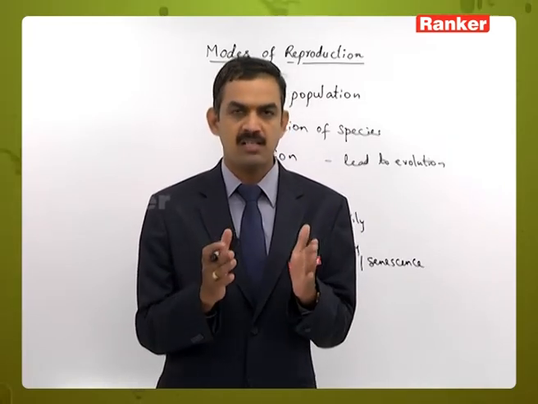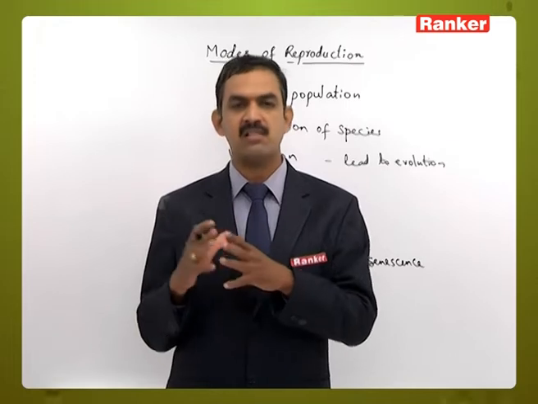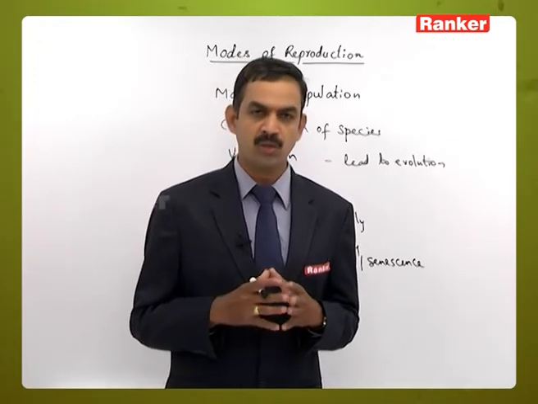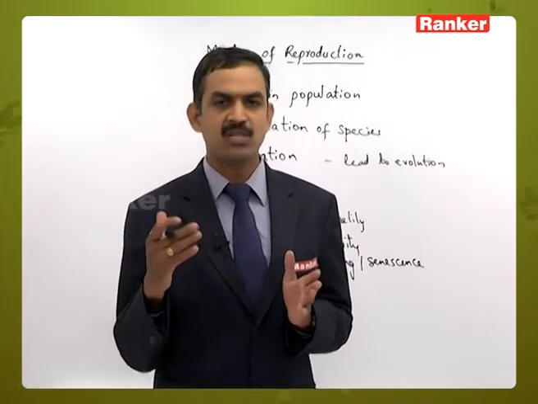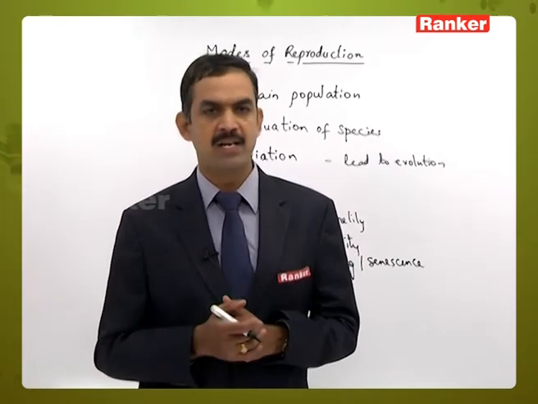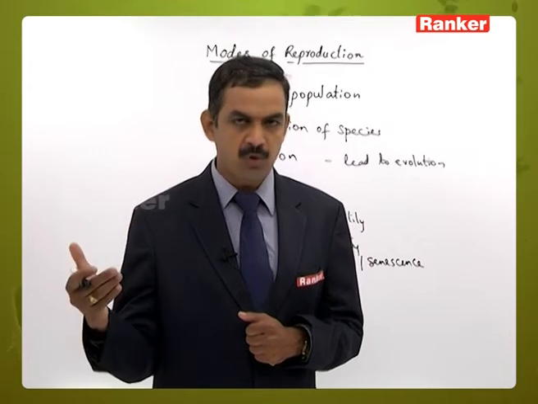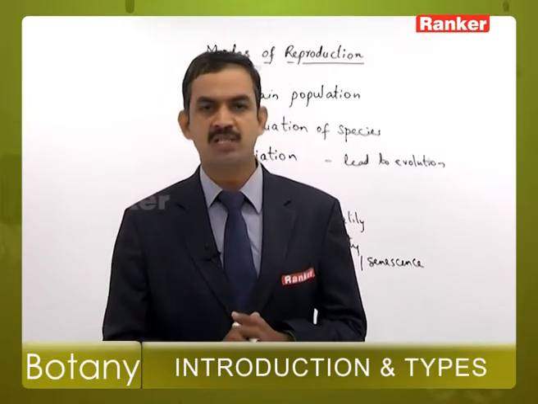In a particular season they show more vegetative growth, and in a particular season they show more reproductive growth. When they show reproductive growth, they start producing flowers. The flowers participate in pollination, fertilization, and produce the fruits. After fruit production, once again they enter the vegetative stage.